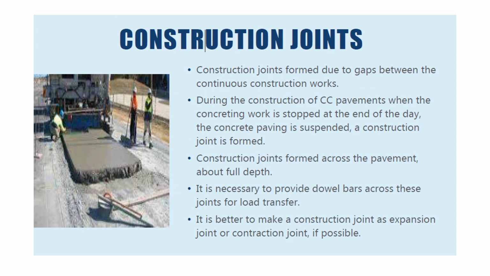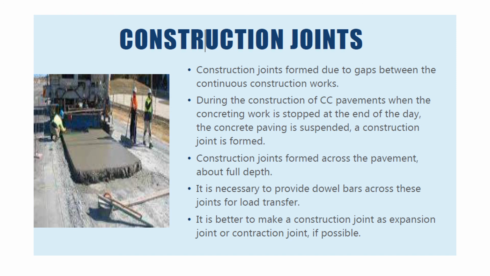Construction joints. During the construction of CC pavements, when the concreting work is stopped at the end of the day or concrete paving is suspended due to any other reasons, a construction joint is formed. As the construction joints are formed as through joints across the full depth of the slab, it is necessary to provide suitably designed dowel bars for load transfer.